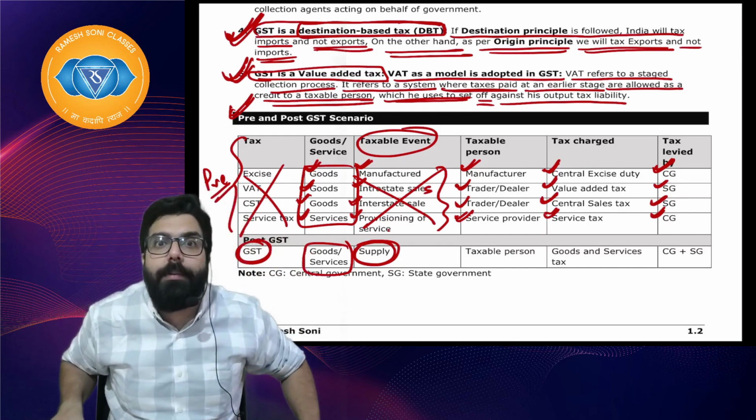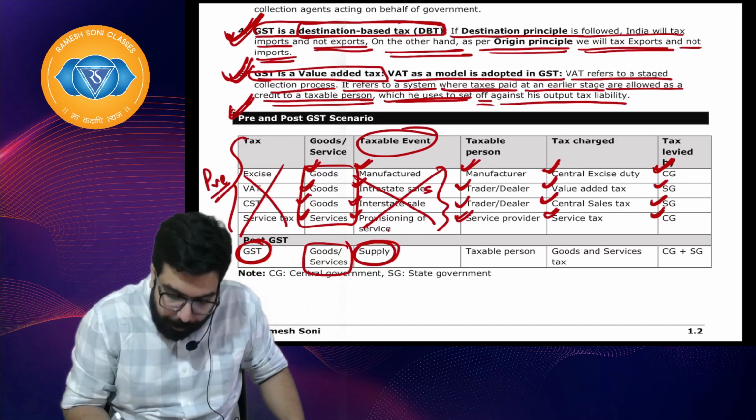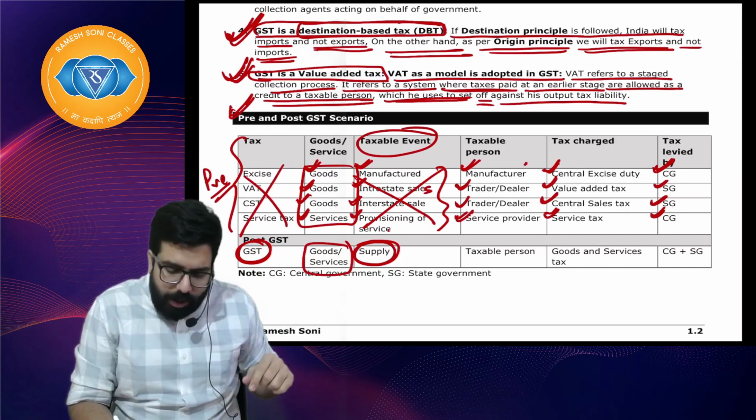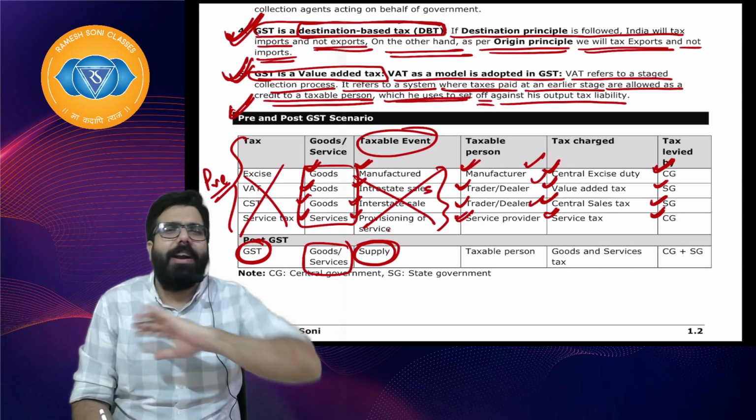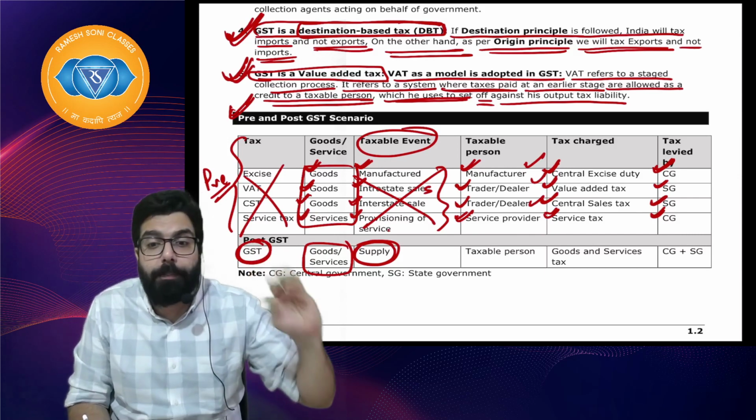So now the taxable event, the crime, is known as supply. All this has been included in supply. We don't call anymore manufacturer, trader, dealer, service provider. No. We say whenever goods and services are supplied by a taxable person.